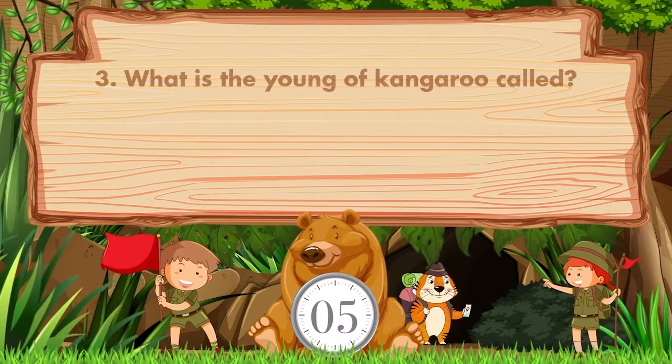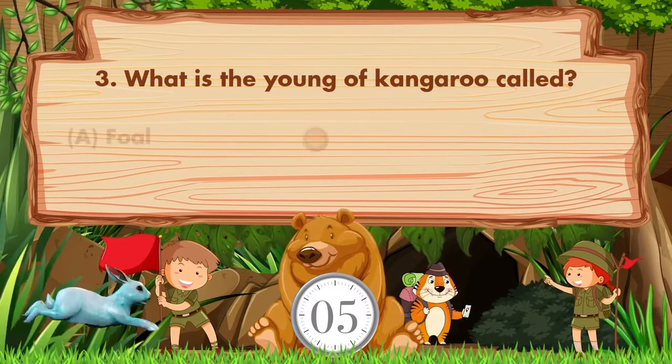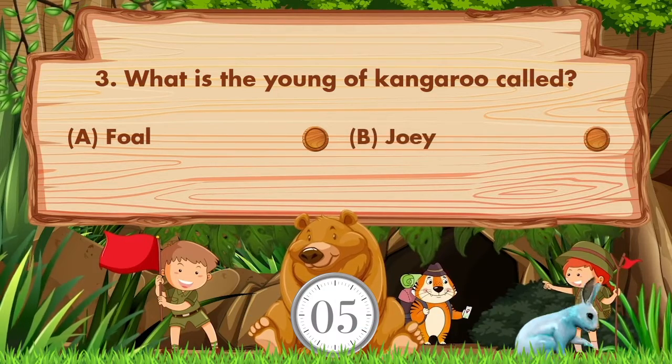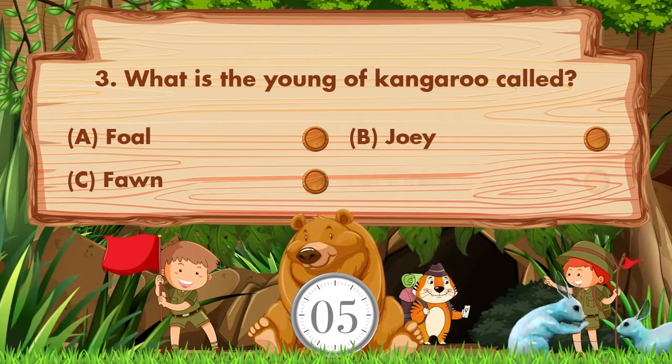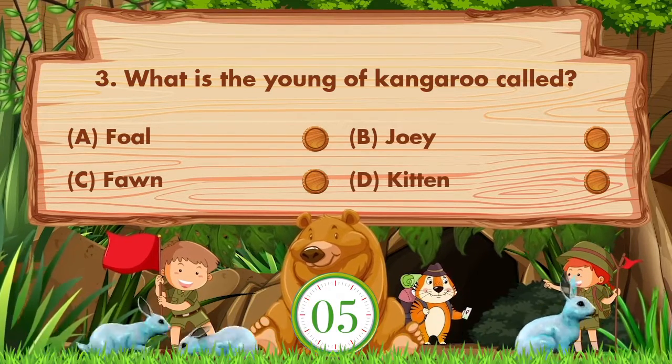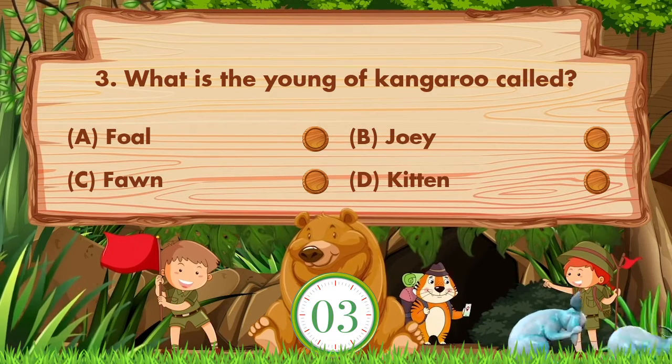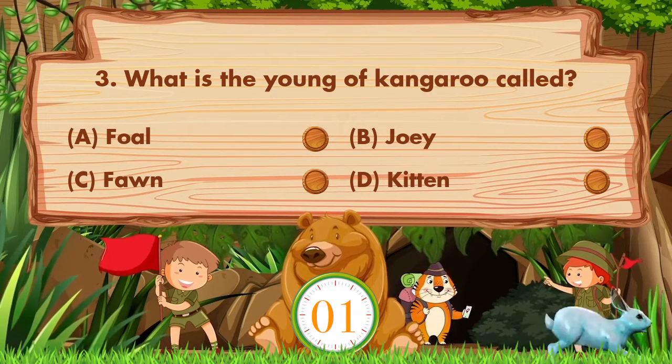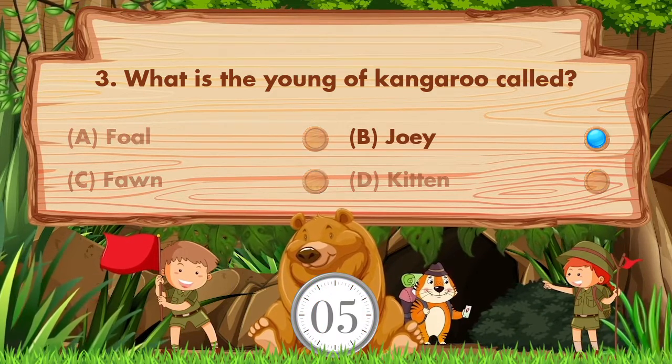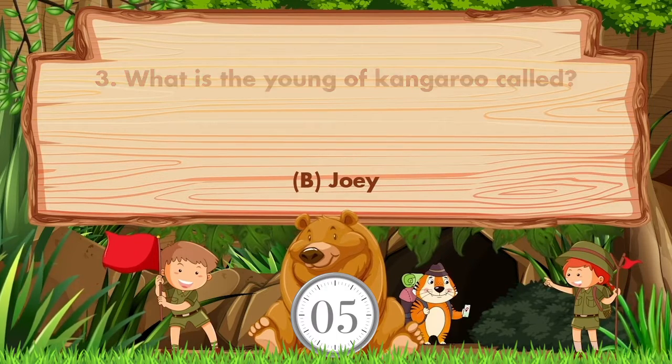What is the young of kangaroo called? Option is A. Fowl, B. Joey, C. Fawn, D. Kitten. Answer is option B. Joey.